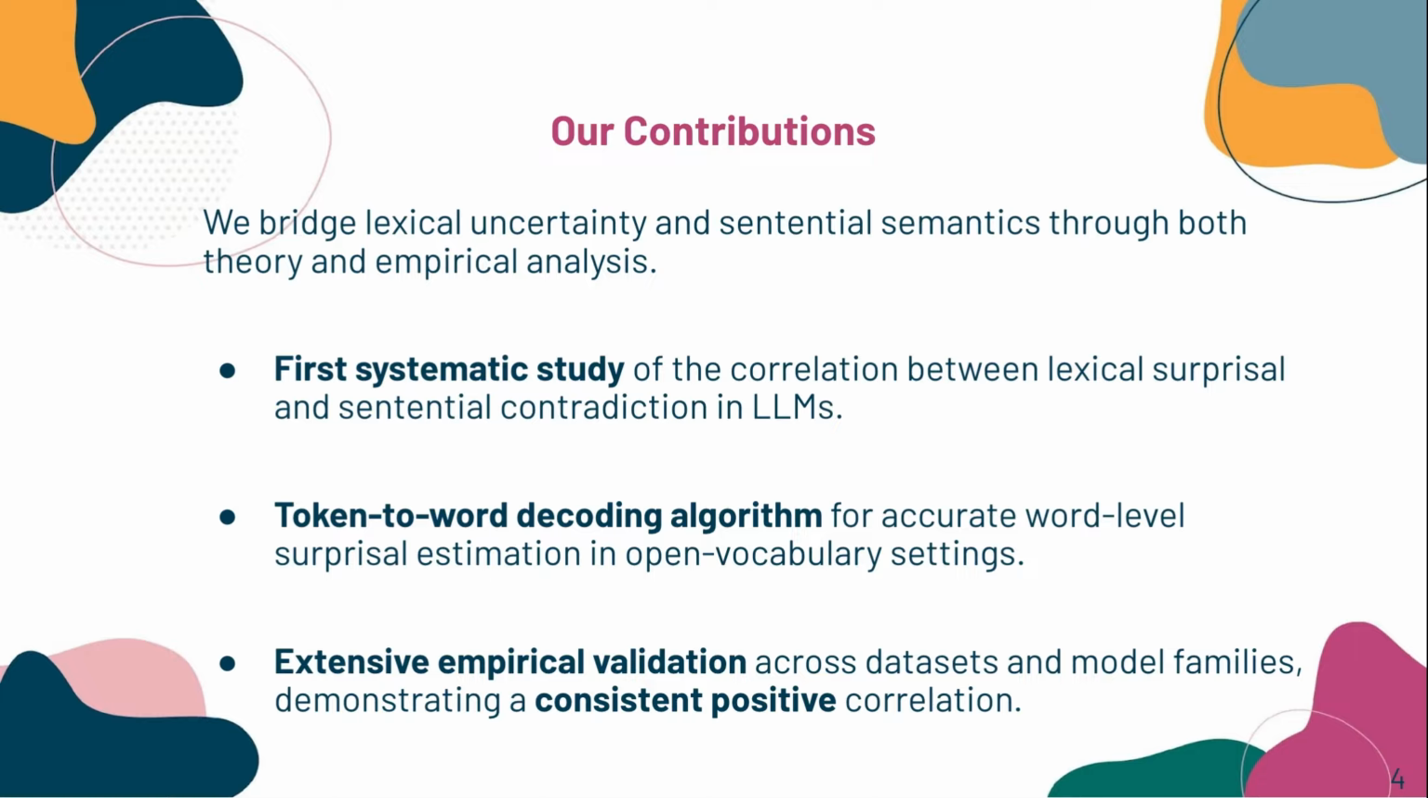Third, we run extensive experiments across multiple datasets and different model families. We consistently observe a positive correlation between surprisal and contradiction. The results are statistically significant and generalize across domains. Together, these contributions build a concrete bridge between word-level probability and sentence-level reasoning in large language models.